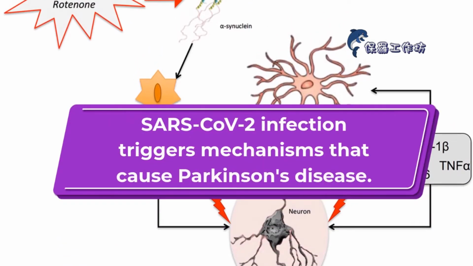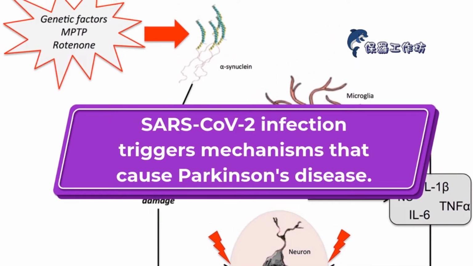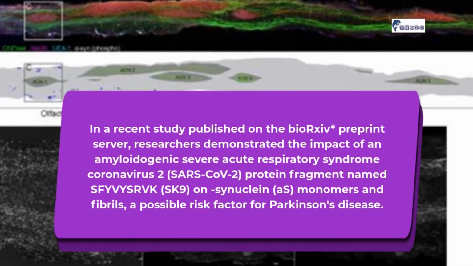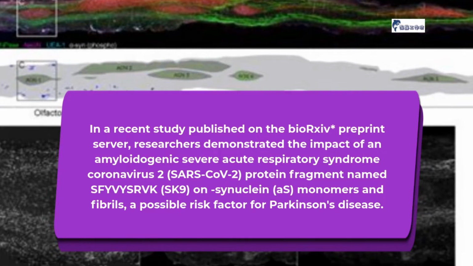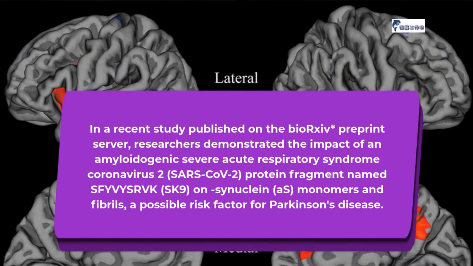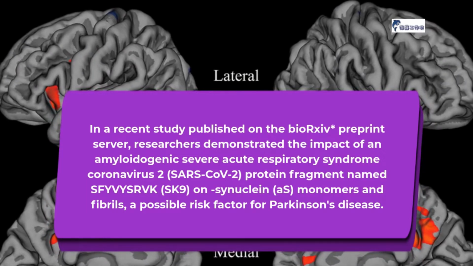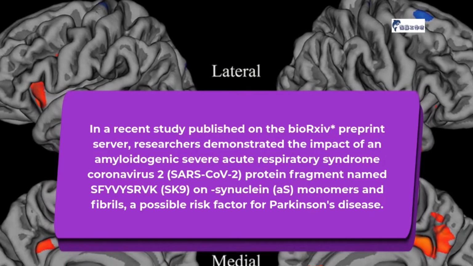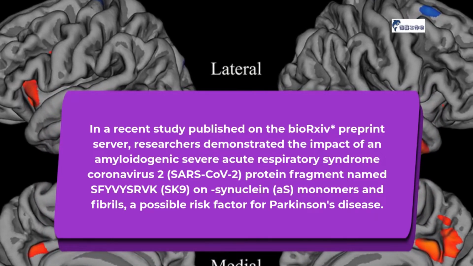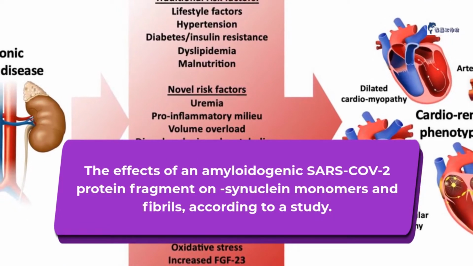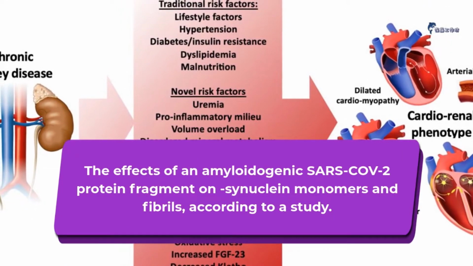SARS-CoV-2 infection triggers mechanisms that cause Parkinson's disease. In a recent study published on the bioRxiv preprint server, researchers demonstrated the impact of an amyloidogenic severe acute respiratory syndrome coronavirus 2, SARS-CoV-2, protein fragment named SK9, on synuclein, as monomers and fibrils, a possible risk factor for Parkinson's disease. The effects of an amyloidogenic SARS-CoV-2 protein fragment on synuclein monomers and fibrils, according to a study.